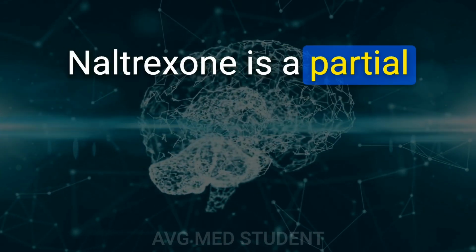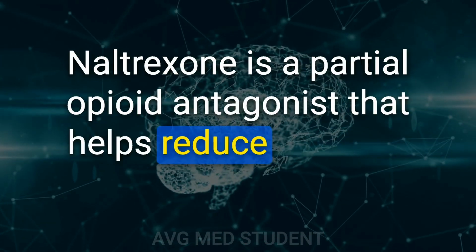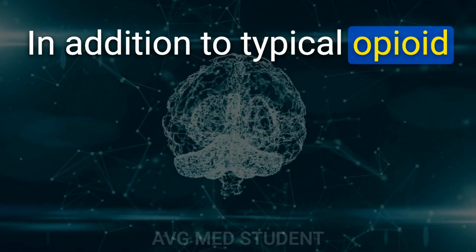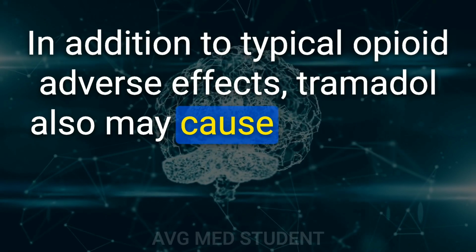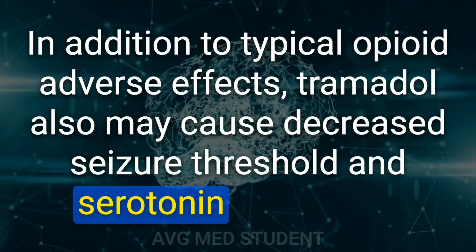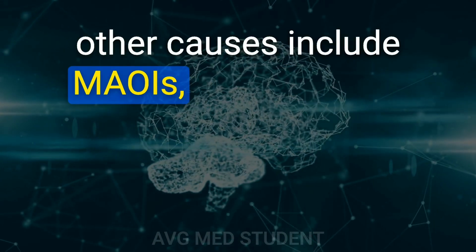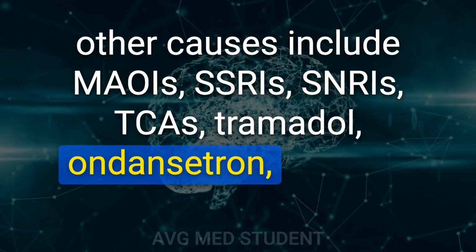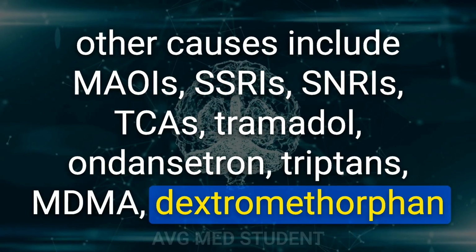49. Naltrexone is a partial opioid antagonist that helps reduce cravings for alcohol and nicotine. 50. In addition to typical opioid adverse effects, tramadol also may cause decreased seizure threshold and serotonin syndrome. Other causes include MAOIs, SSRIs, SNRIs, TCAs, tramadol, ondansetron, triptans, MDMA, dextromethorphan.